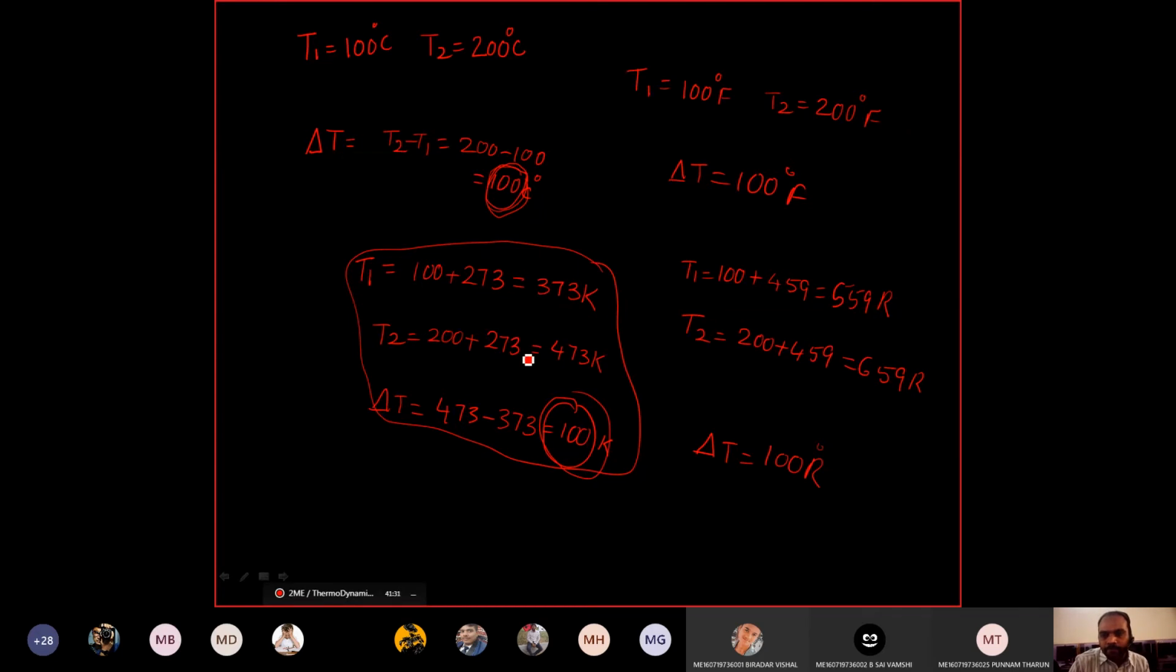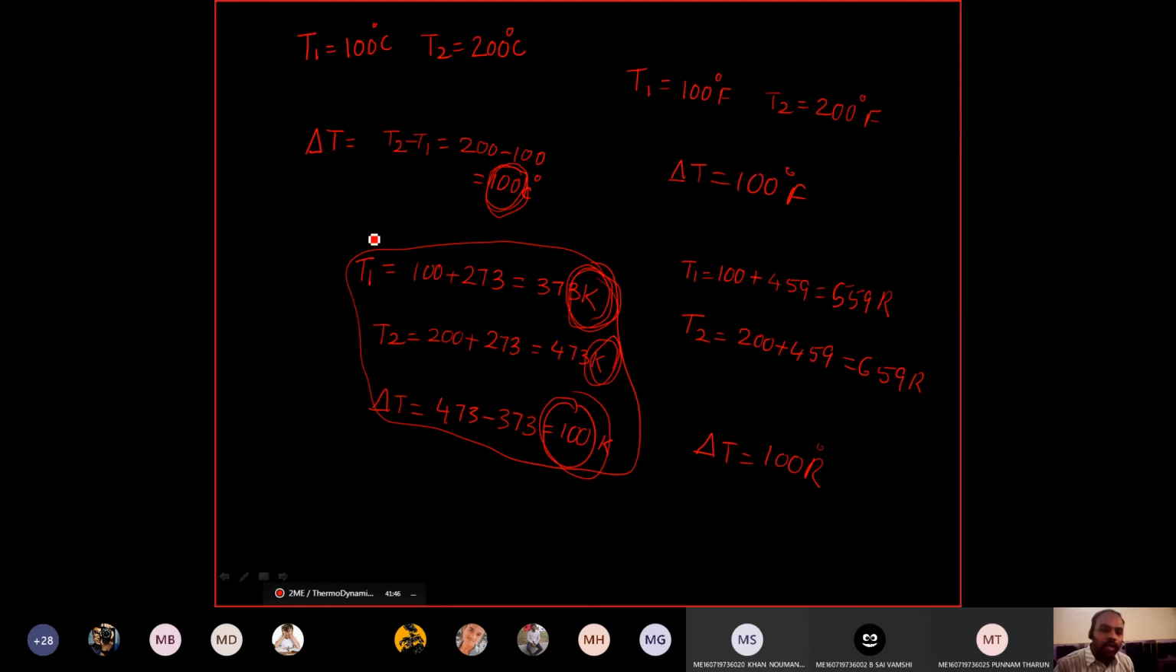Sir, so every time we should keep it in Kelvin? Yes, that is the thing. Whenever you are doing a problem, unless you are asked otherwise, by default the unit should be in the absolute system, that is Kelvin. By default the temperature should be in Kelvin.